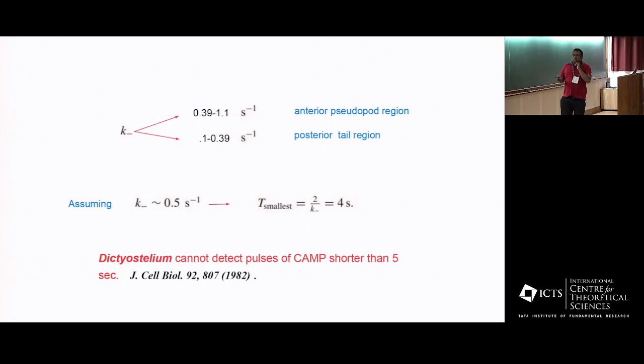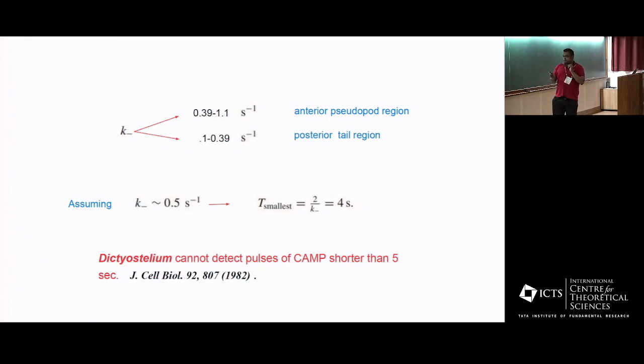So see over here, what we have done is only look at some receptor dynamics, and we have come up with an answer for the smallest pulse you can measure. And actually, the Dictyostelium is operating around that time scale. So it has basically evolved to make sure that even though there are noise related effects, the system has optimized itself so that it can detect the shortest possible pulses which are physically possible. That is the punchline of this portion of the talk.